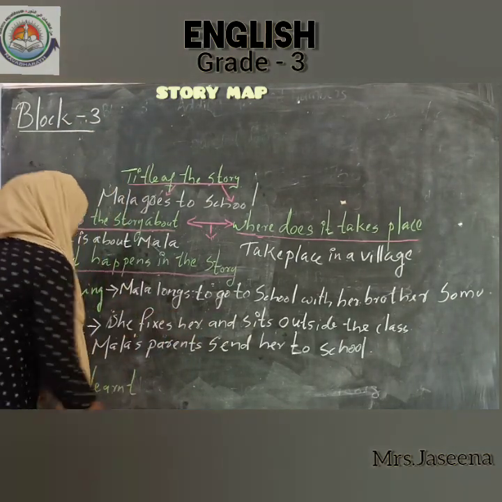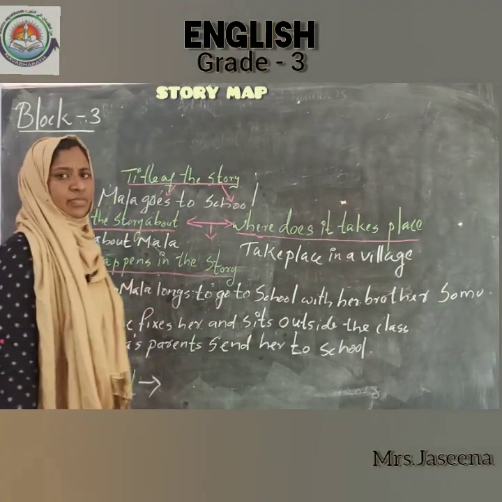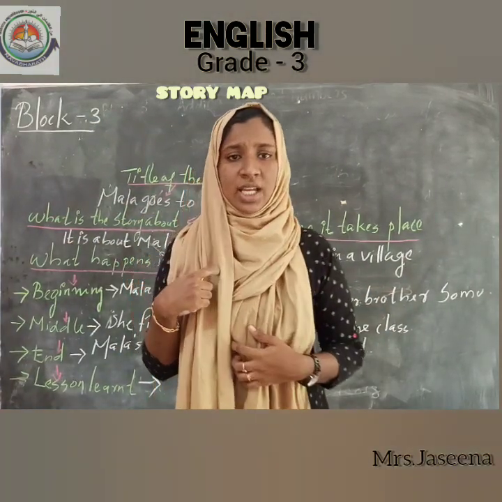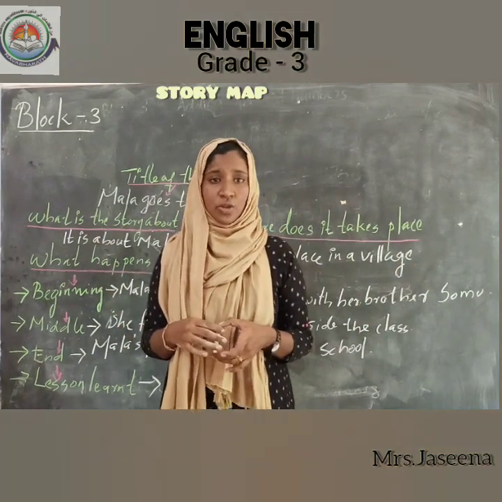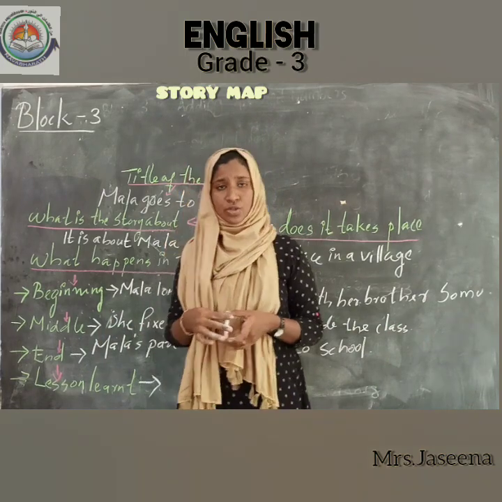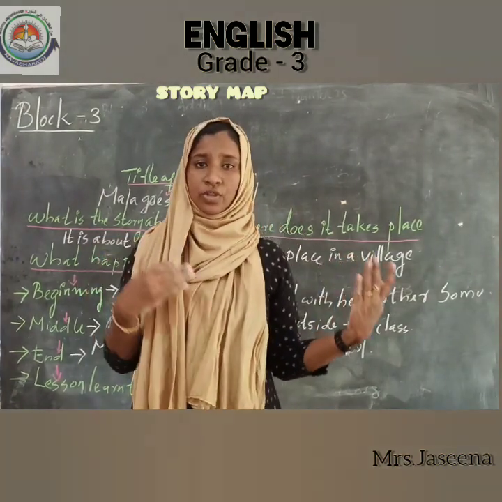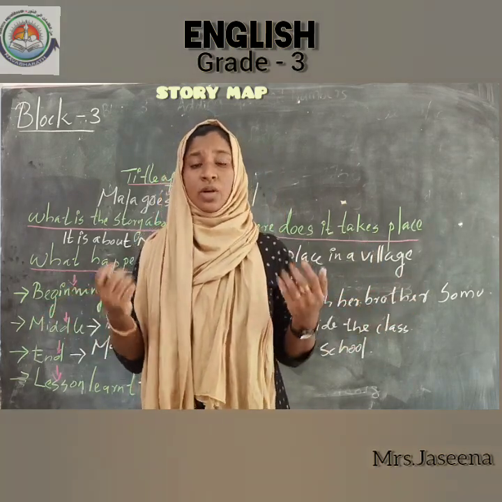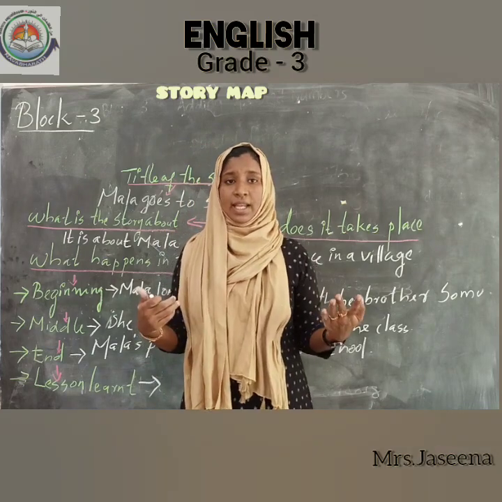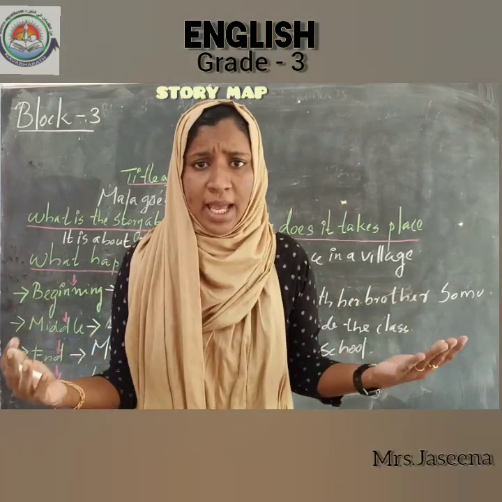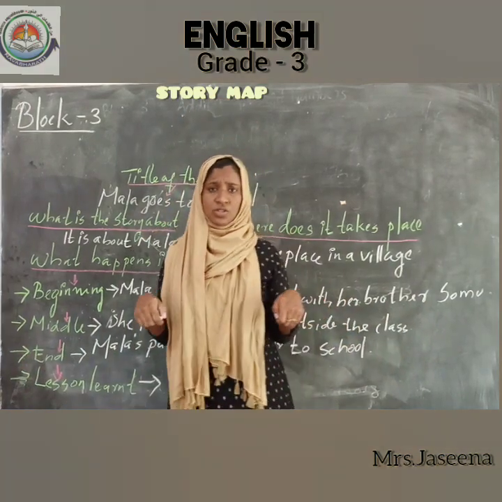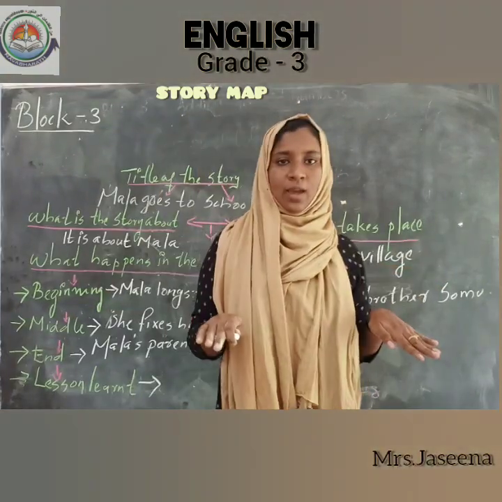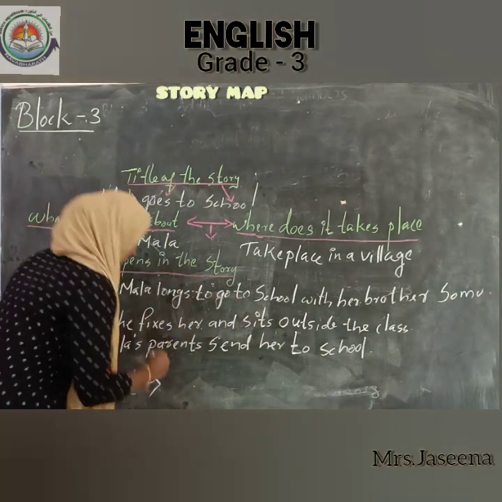Okay. So please say the lesson learned from this story. Yes, we know that Mala's intention was very strong. What was her intention? Yes, she likes to go to school, but unfortunately she can't go to school. Why? Yes, before going to school, she needs to go to the jungle to fill her pots. Okay, so her intention was strong, and finally that happened. Finally Mala goes to school. So the lesson learned is, where there is a will, there is a way. Okay, we can say that.